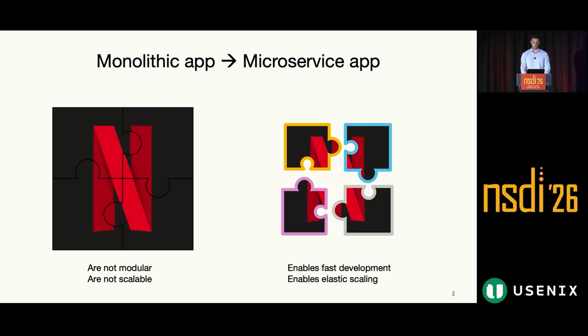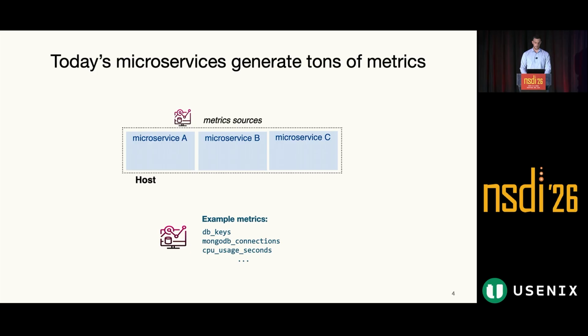And the reason is that with microservices, because we have many more modules and each is running on its own stack, the failure surface tends to increase, and it's way more complex to ensure the health of the application. So how do we manage that complexity in practice? The answer is observability. And specifically in our work, we focus on metrics, which is one type of observability data produced by microservices. Metrics are essentially time series that expose the application or runtime state of each microservice. So they might include things like the number of connections, if the microservice is a database, or it can be the CPU consumption or memory usage.